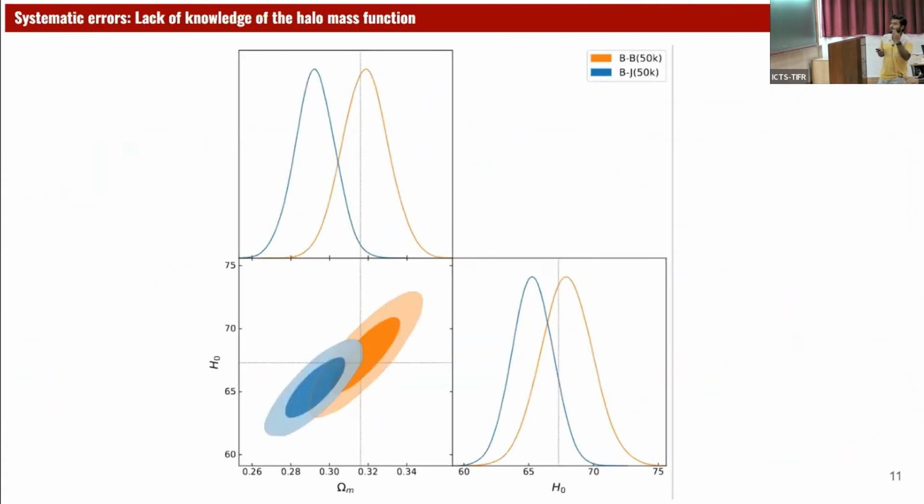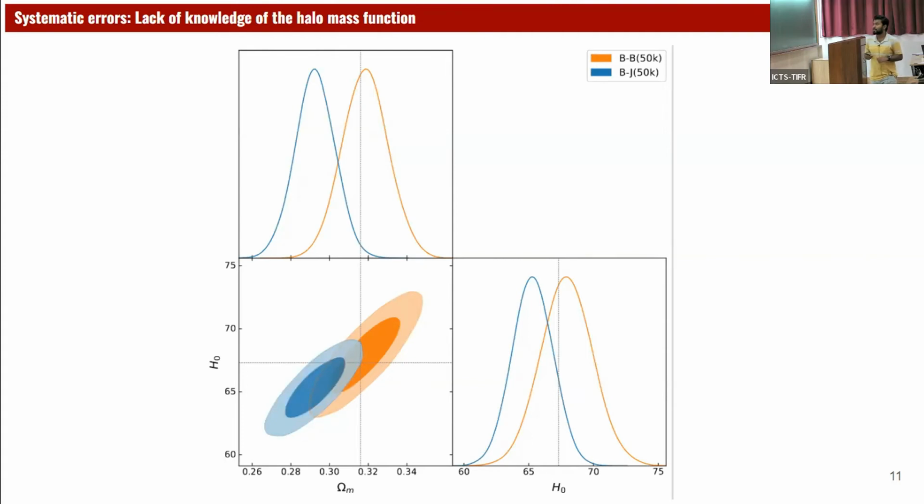As I have said, this time delay is a function of several things. One of the important things is the halo mass function. To simulate the data, we have used some halo mass function, and we have recovered it with some template distributions. To construct these template distributions, we have also assumed some halo mass function. Now let's say in the simulations we have assumed this halo mass function, and in the template distribution construction the same halo mass function, this BB, is used, then everything is fine. The true cosmology is recovered within 67% and the precisions are all good.